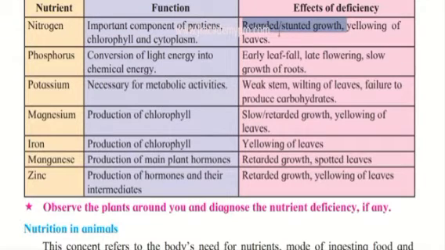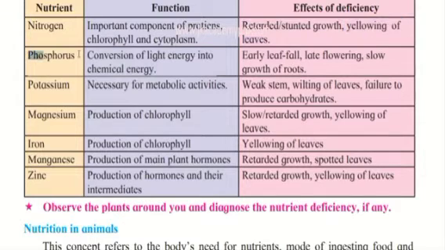We have seen that plants do not grow so well, while plants that get good nutrients grow very well. So if there is deficiency of nitrogen, there is stunted growth and yellowing of leaves, because the leaves lack good chlorophyll.